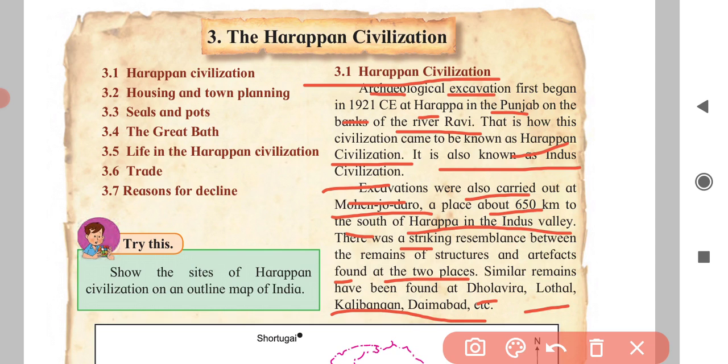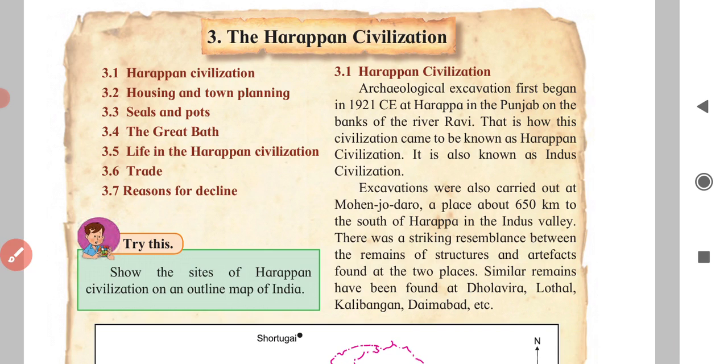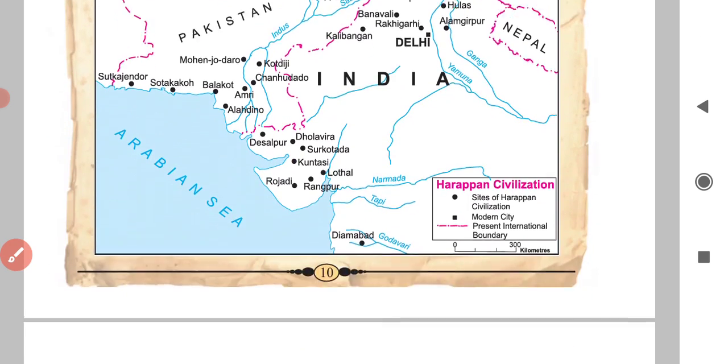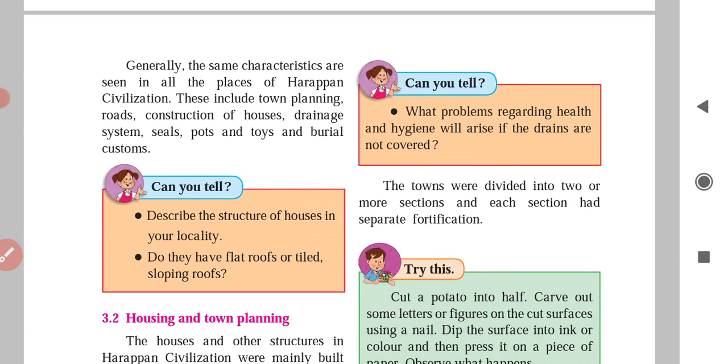Understood? Here we have finished this page. Now we shall go to the next page, page number 11. Generally, the same characteristics are seen at all the places of Harappa civilization. When you see all the places I have told you, Dholvira, Lothal, Kalibangan, Daimabad, all the excavations have the same characteristics of the Harappa civilization.